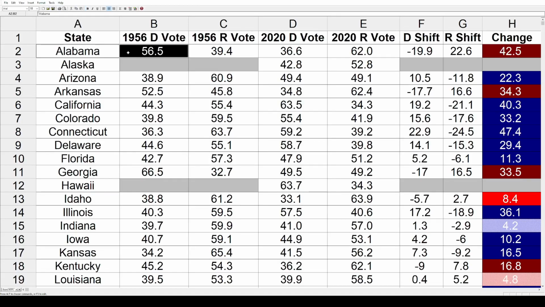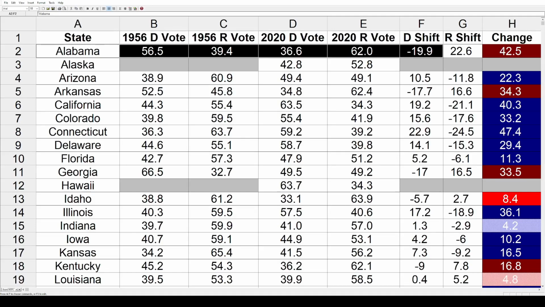In 1956, Adlai Stevenson got 56.5% of the popular vote. Dwight D. Eisenhower got 39.4%. Jump ahead to 2020. Joe Biden dropped down to 36.6%. Donald Trump bumped it up to 62%. That's a net loss of 19.9% for the Democrats, a net gain of 22.6% for the Republicans, and a total net shift of a massive 42.5% away from the Democrats and toward the Republicans.